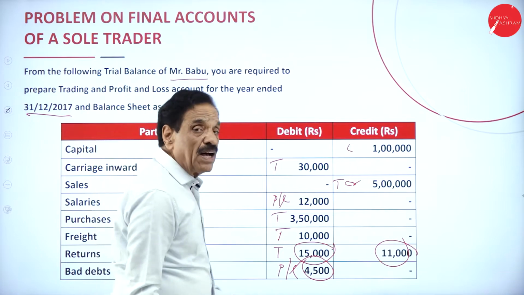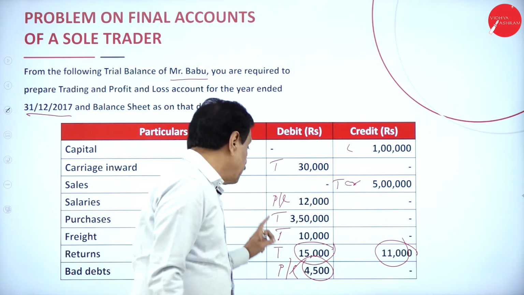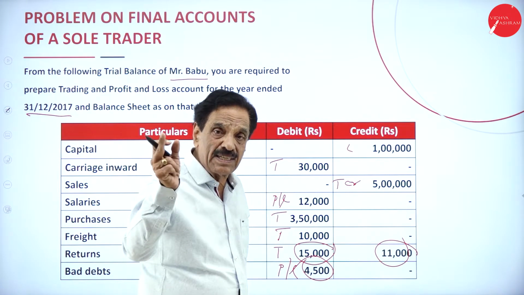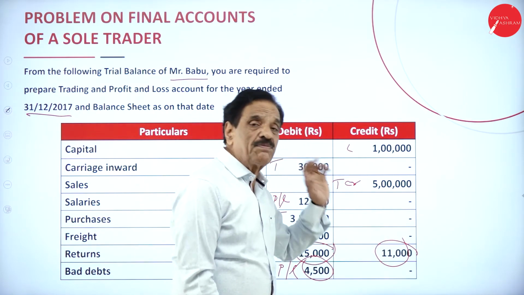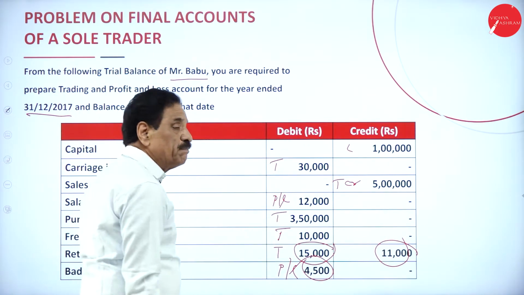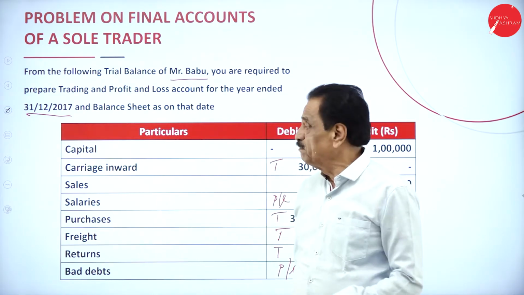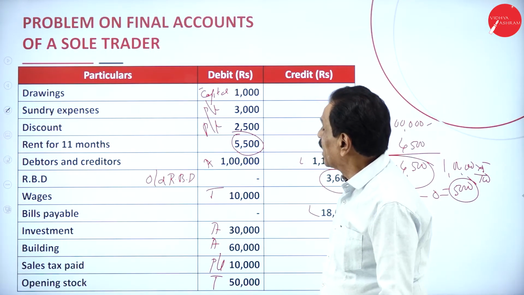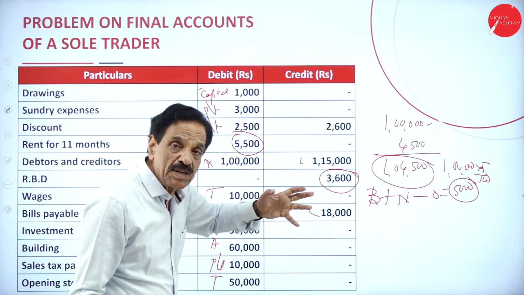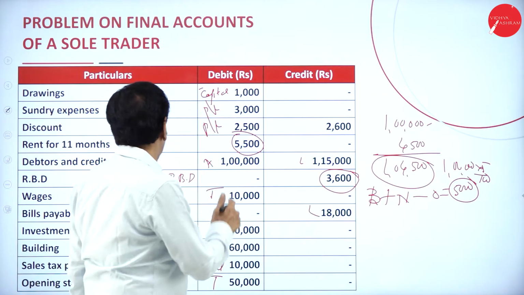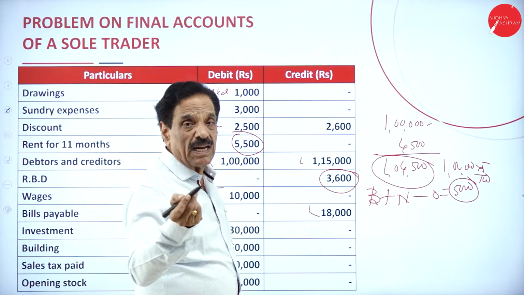Returns: debit side, sales return; credit side, purchase return. You remember, debit side, sales return; credit side, purchase return. Sales return should be deducted from sales. Purchase return should be deducted from purchases. Bad debt means irrecoverable money which cannot be recovered. Then drawings: you personally draw 1,000 for personal use, deduct from capital. Then sundry expense, some expenses incurred, goes to profit and loss account.